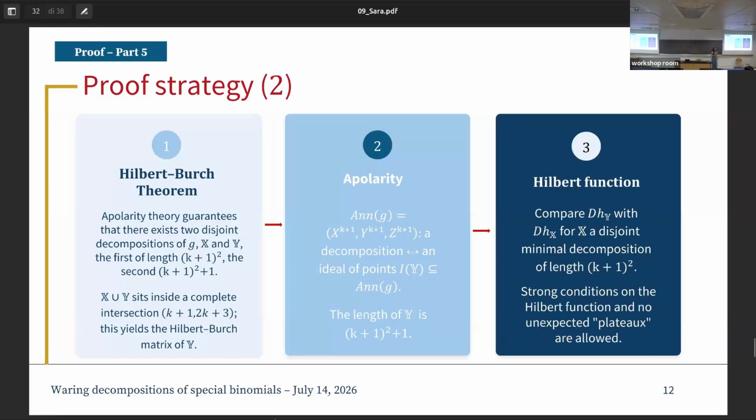The other tool I want to exploit is the Hilbert function, which is a characteristic of a set of points. By comparing the first difference of the Hilbert function of our Y decomposition with another decomposition of length k plus 1 squared, which is the set of points X, we will get some strong conditions on the interaction between the points.